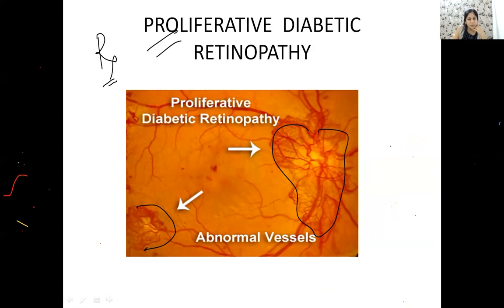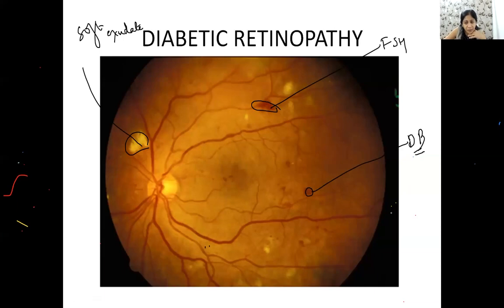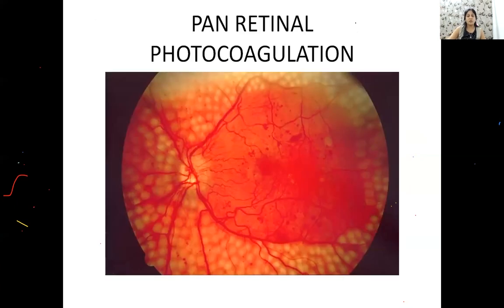Somebody told me about CME. Children, CME is not there here. Cystoid macular edema is not there here, do you see? And please remember, cystoid macular edema is independent. It can be there in NPDR. It can be there in PDR itself. Okay? The story of CME runs separately, children. It's not related to any stage. Please remember, it's not a criterion. Okay, so I want to discuss this picture.